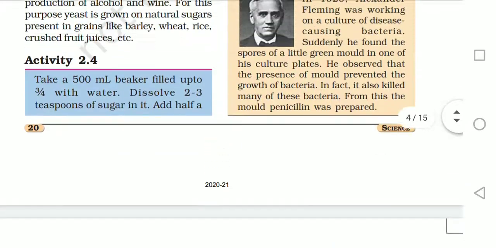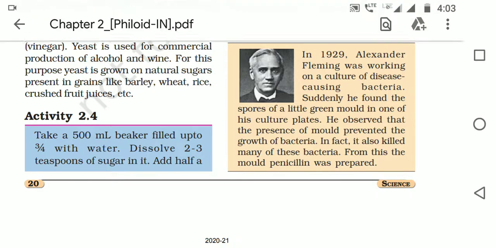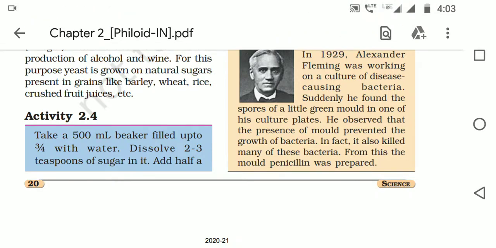Okay, if I go back to 1929, we have a particular scientist known as Alexander Fleming. He was once working on a culture of disease causing bacteria, and suddenly he found some spores, some growth of little green mold in one of the culture plates. These are agar plates wherein we find the growth of organisms. So he suddenly found some sprouting of little green mold.